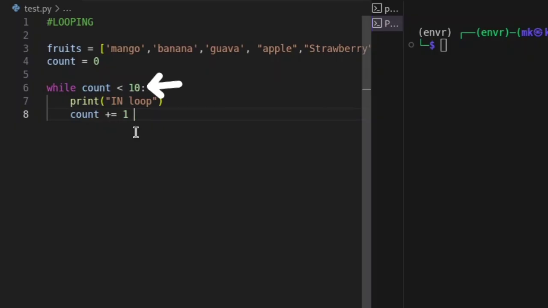So now we print it. We're going to see a loop almost 10 times.